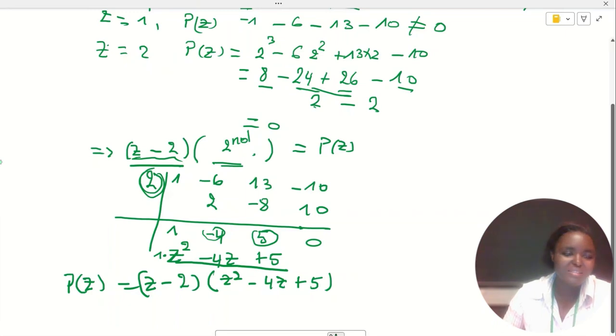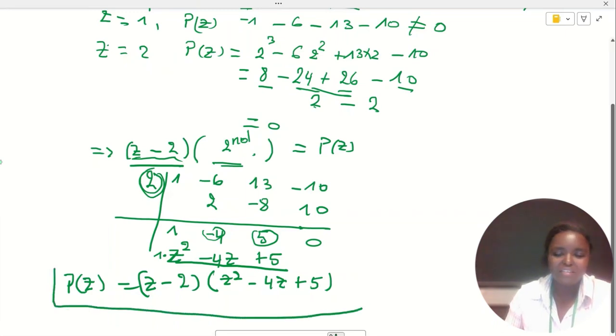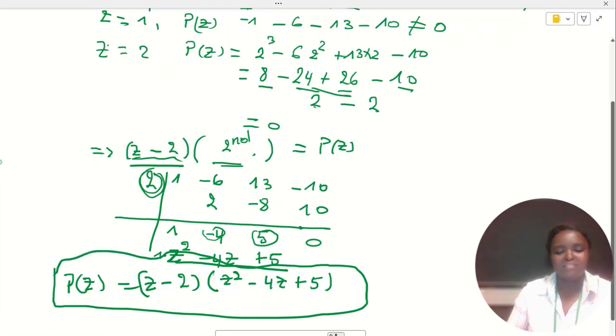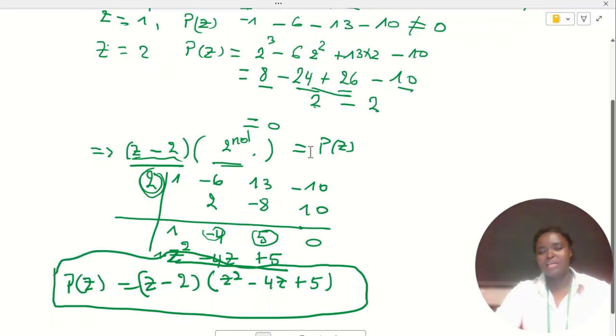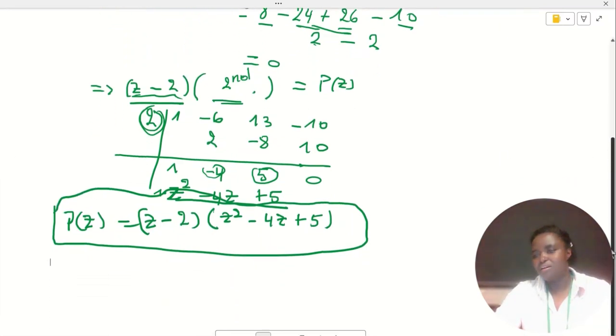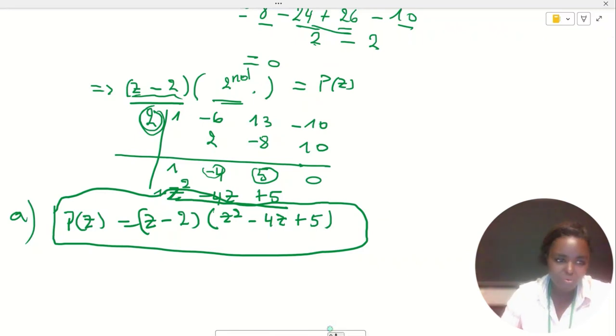Good. That's part A, our solution. Factorize. Now we have already factorized our polynomial. This was A, factorized. What is B asking? In B, we are asked to solve for p(z) equal to 0.